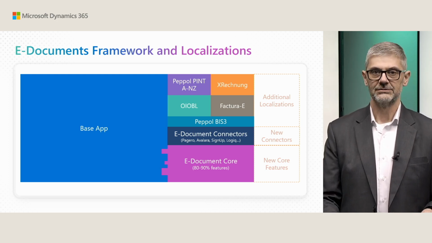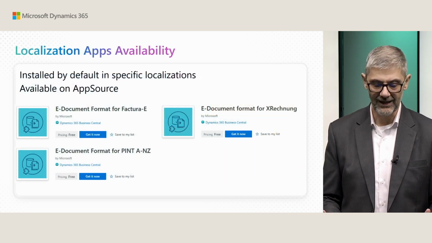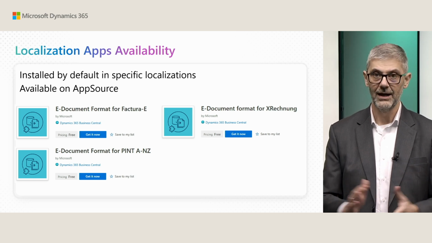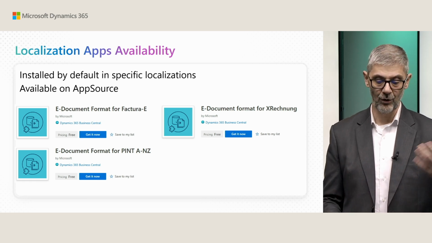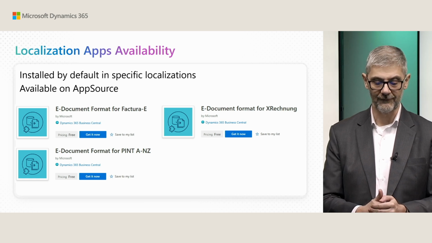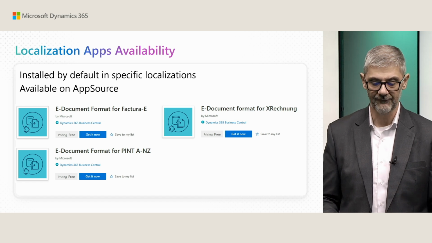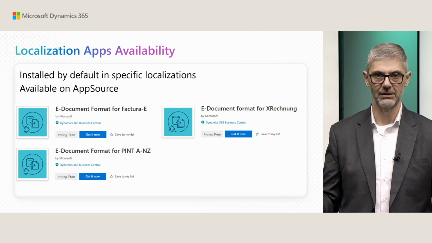Okay, let's look at what we delivered. So I already showed you. Now you can find all these 3 apps on AppSource. They are already there, but by default they are pre-installed in your localization. So when you open, for example, Australia localization, you will find already installed e-document format for PINT ANZ. The same in Germany for X-Rechnung and Factura E in Spain. So they're there by default, but if you accidentally remove them or whatever, you can find all of them on AppSource so that you can install them again.